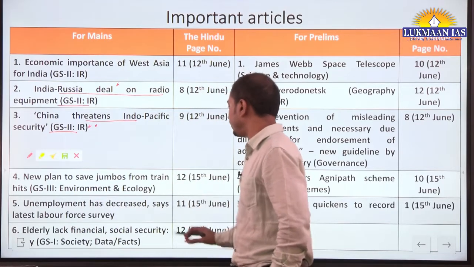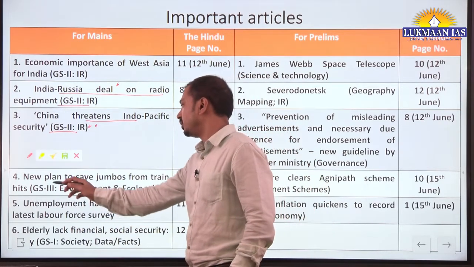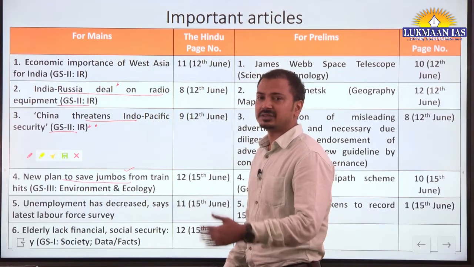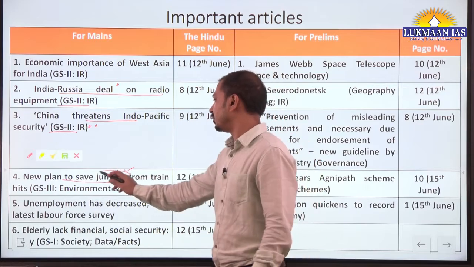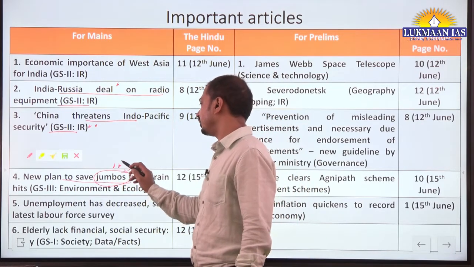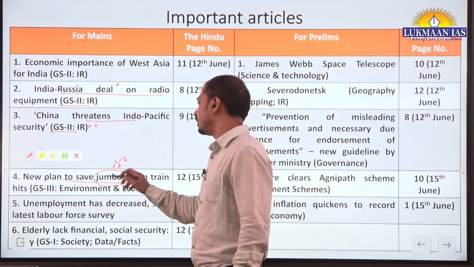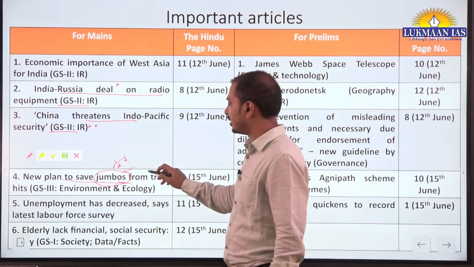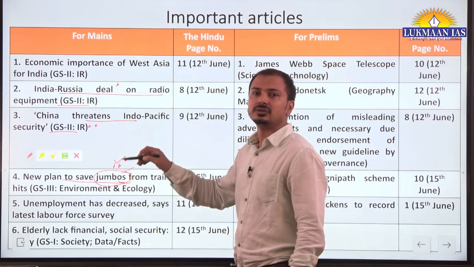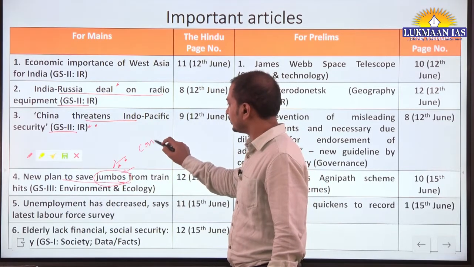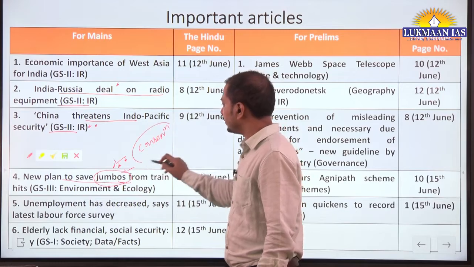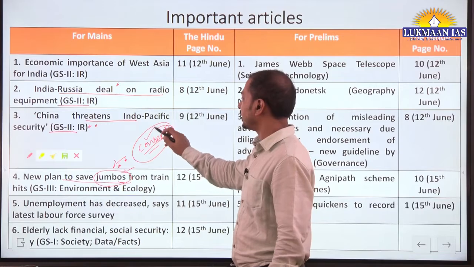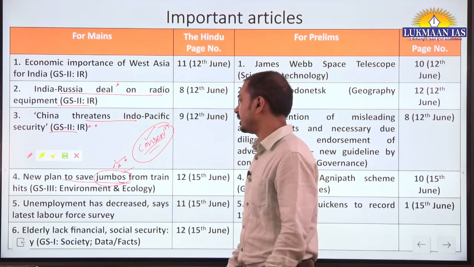Now from 15th June, from mains perspective, new plan to save jumbos from train hits. New measures will be undertaken here due to the collision of trains with elephants and they are dying. So the already existing measures taken by the government are mentioned in this article. So the conservation, it is part of the main syllabus, and that's why we can expect a question in GS3 paper regarding conservation of different species.